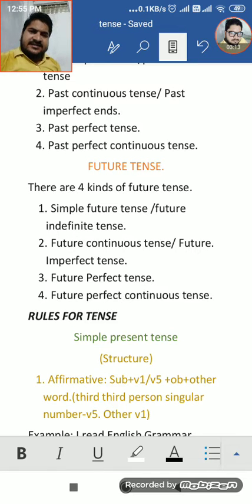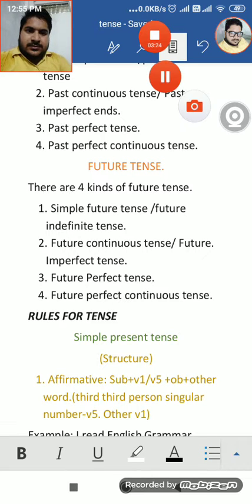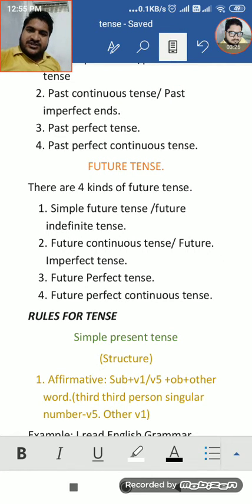There are so many tenses that not only show the particular time, but also show other times. Like present indefinite tense is used to show the present time, but occasionally it is also used for future time.